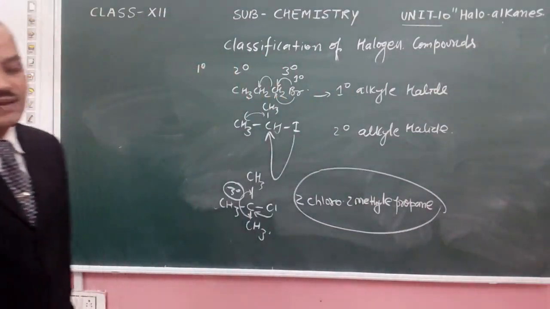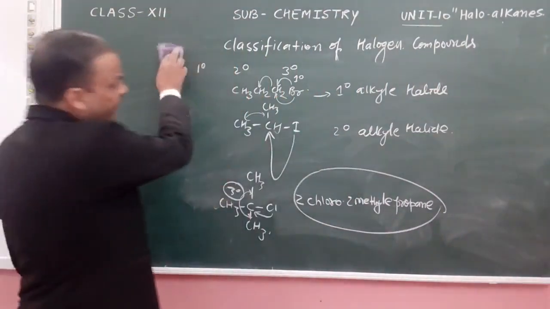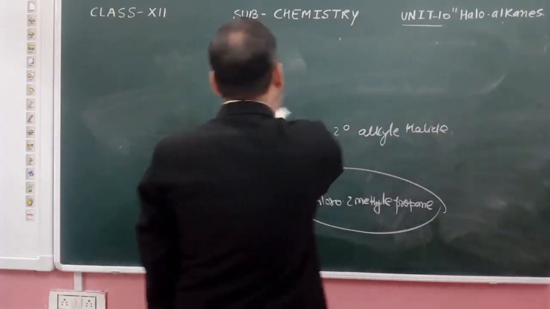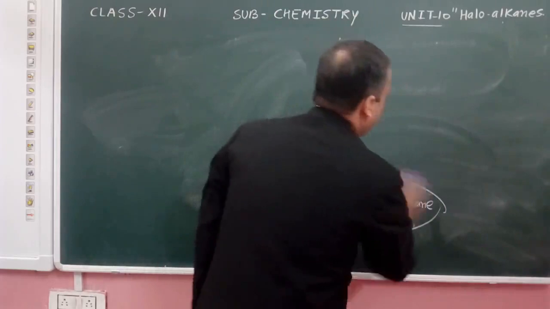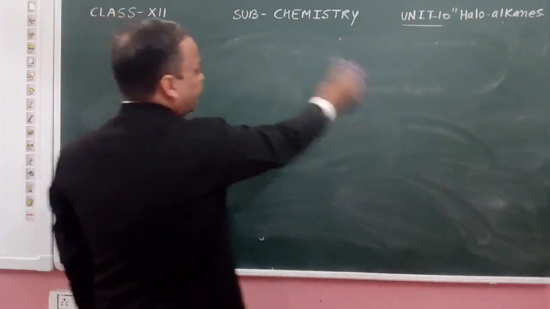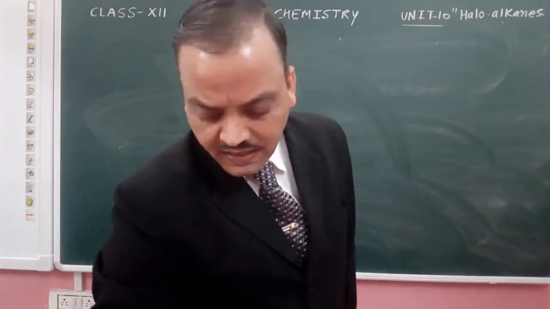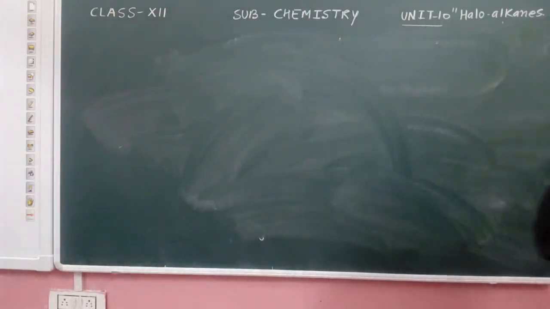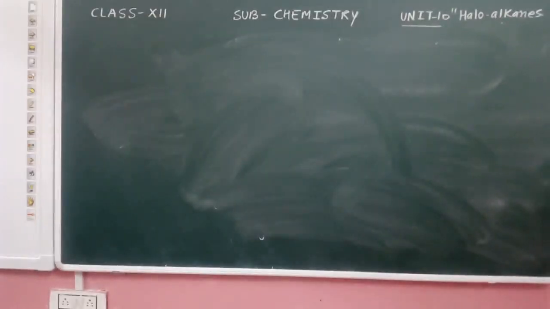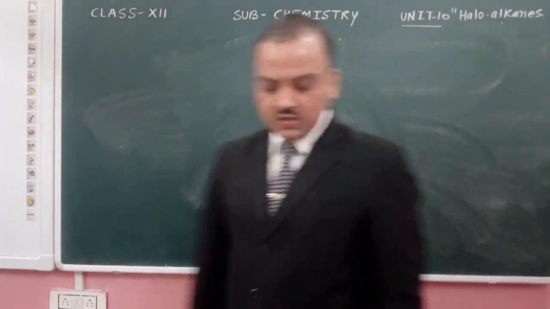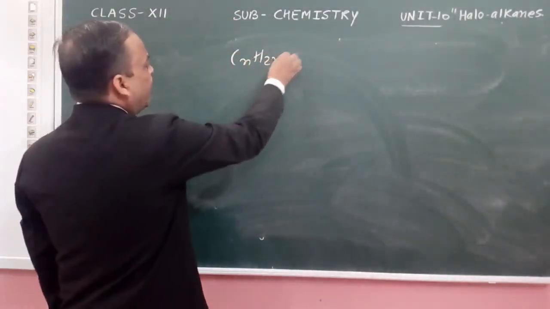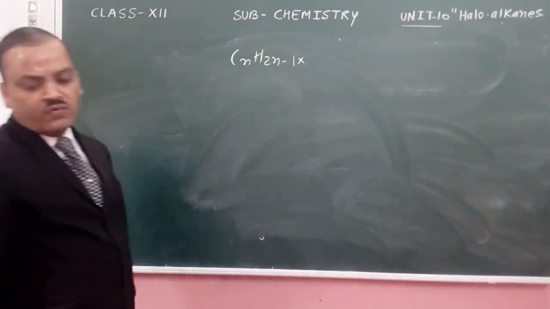Now, haloalkenes are also possible. How do we write their general formula?